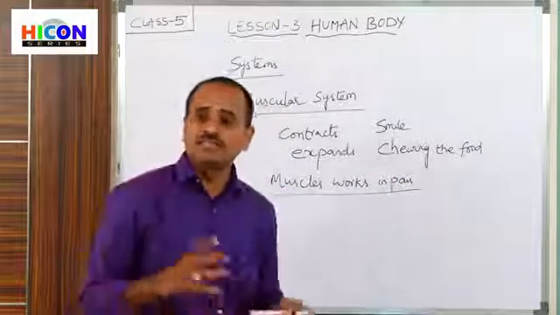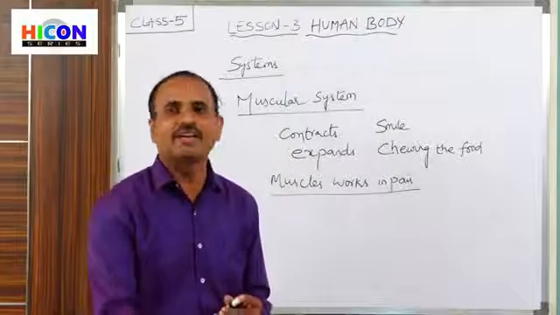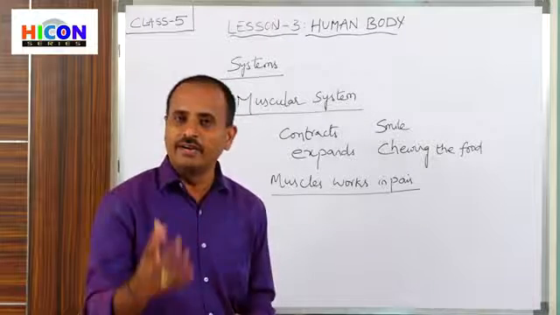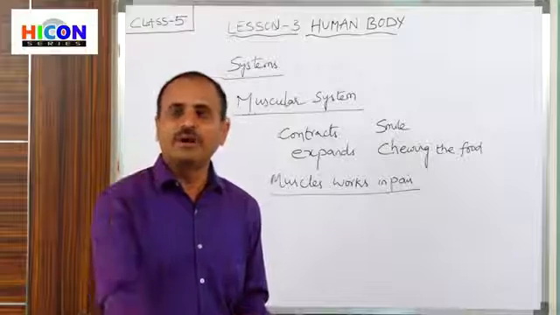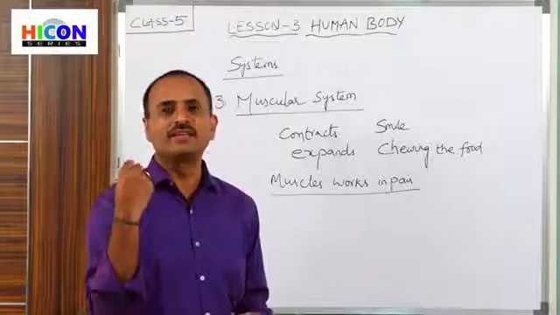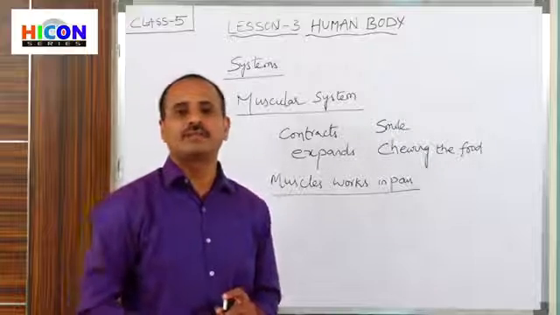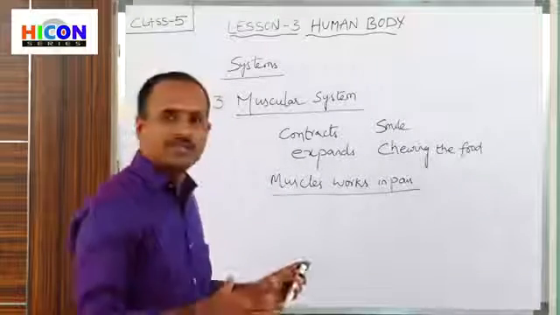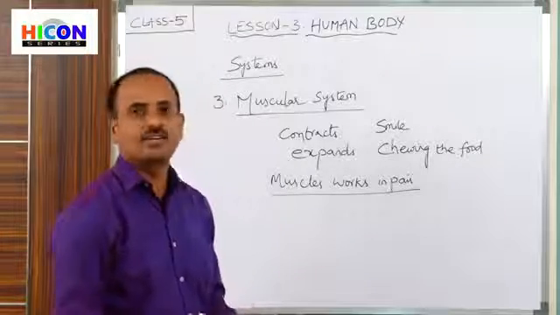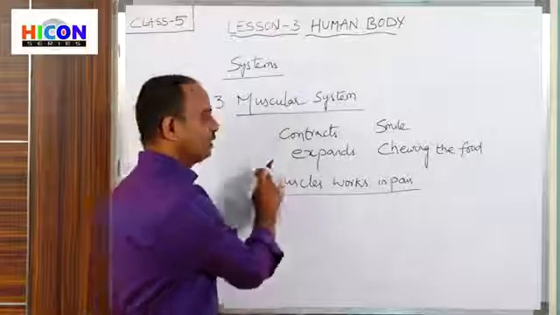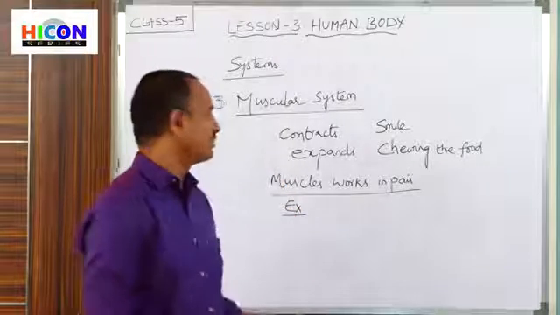So the two muscles which are attached at each joint of the bone will contract and expand. At the joint of the bone, we are folding that body part. While folding and unfolding our body parts, the muscles present at the joint will contract and expand. So let us look at an example of how the muscles work in pair, and how the muscles expand and contract. Then we will get an understanding of how the muscles work in pair.